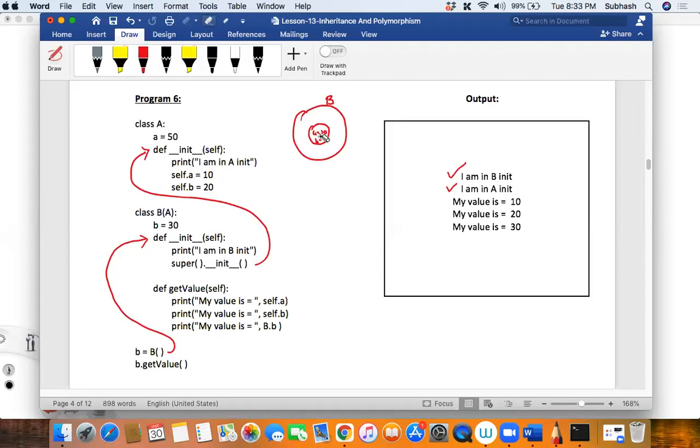Clear, not clear? Hello, guys. Okay, let me write it once again, don't worry.